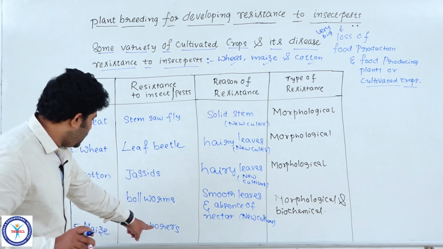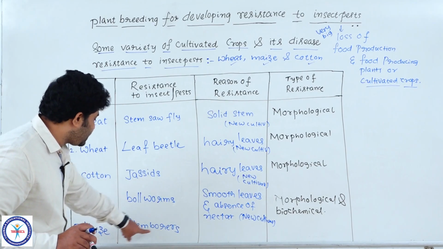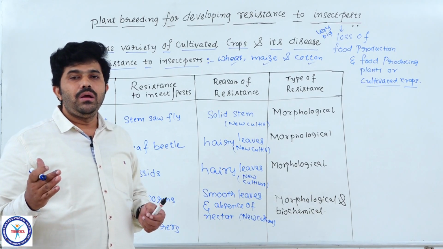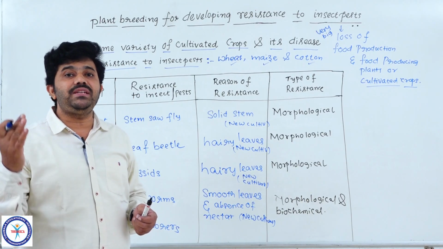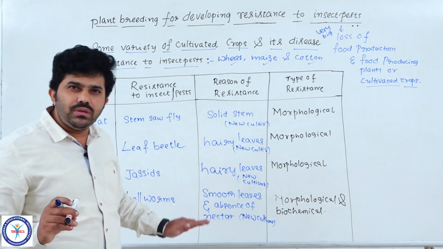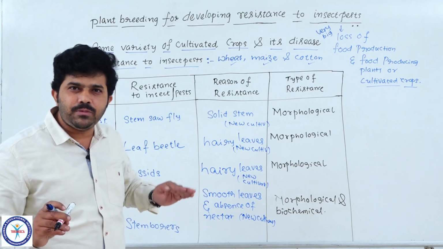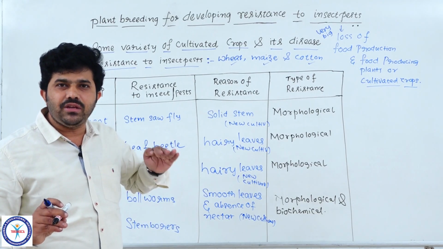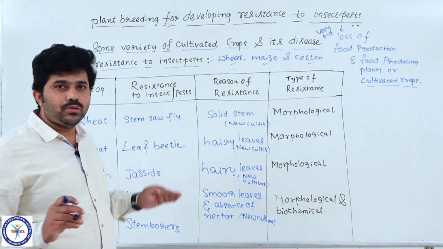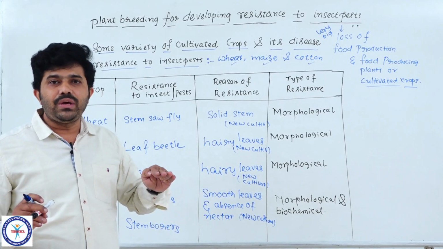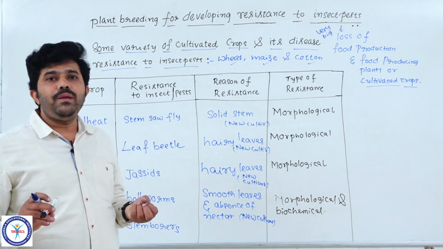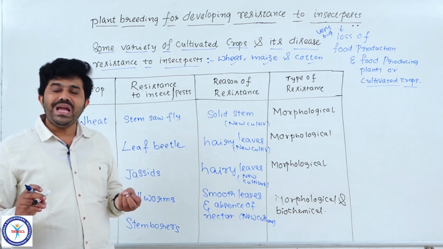action created by the stem borers in the maize plant, by changing the preference characters or preference factors provided by the maize plant to stem borers. Why should the stem borers attack the maize plant? Because that maize plant is offering some favorable factors to the stem borers, such as sufficient nitrogen content and sugar, and low aspartic acid